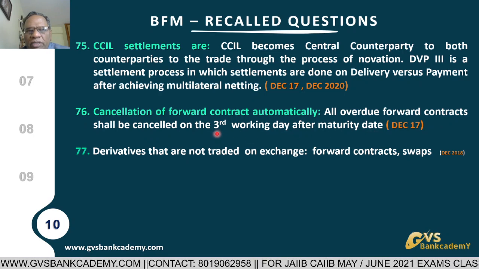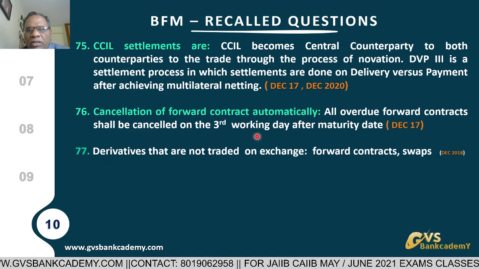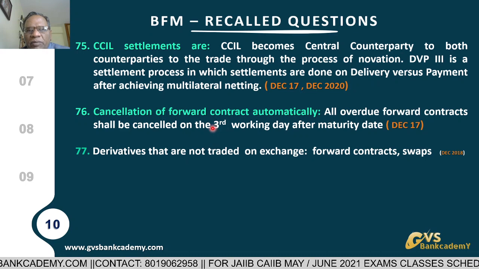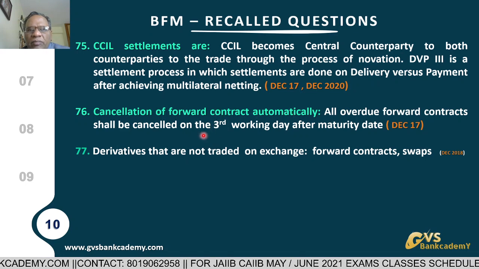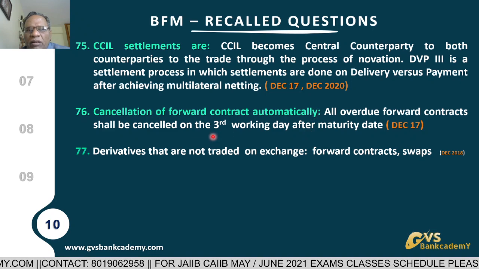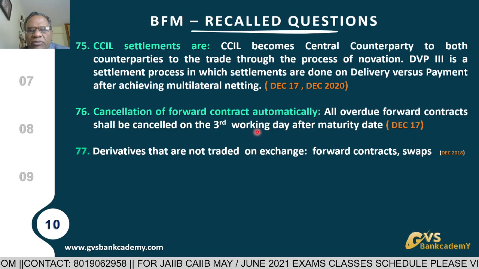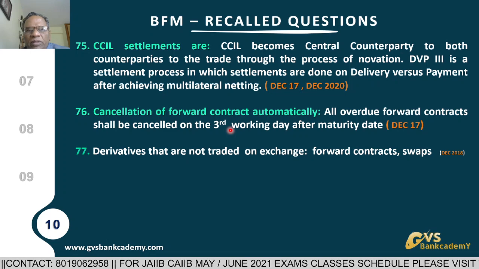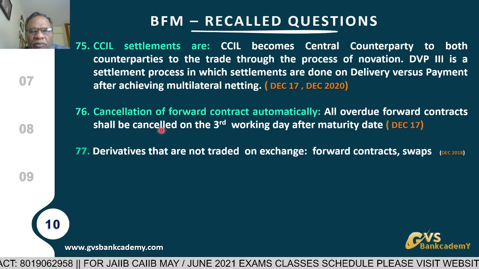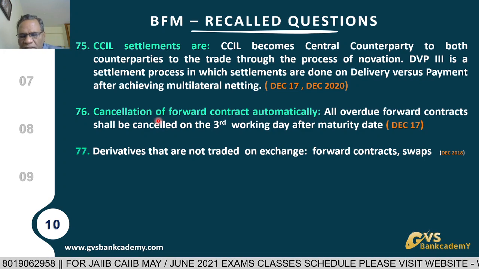Any profit because of this cancellation, banks are not going to give to the party. Any loss is going to be debited to the party's account. If the party is not coming for cancellation, that is it.